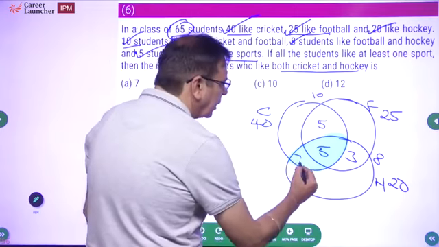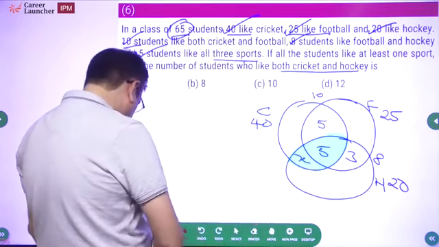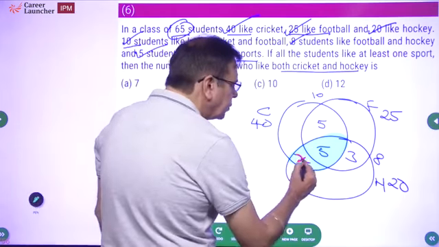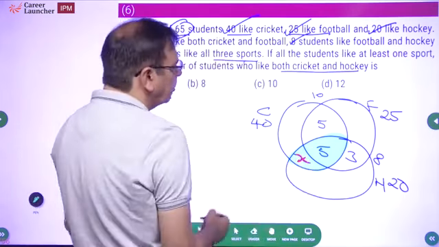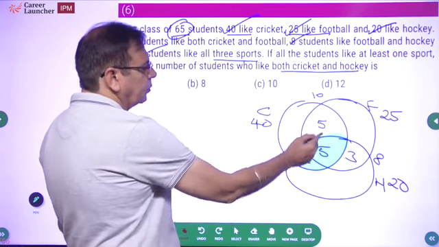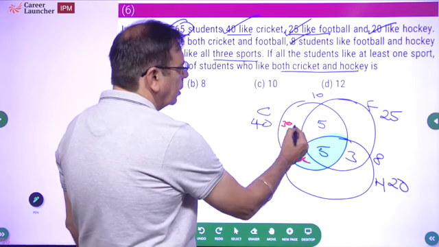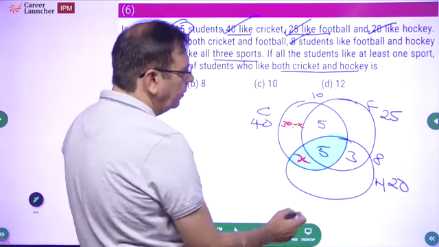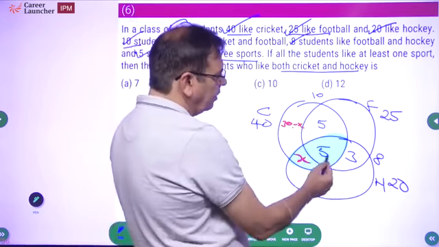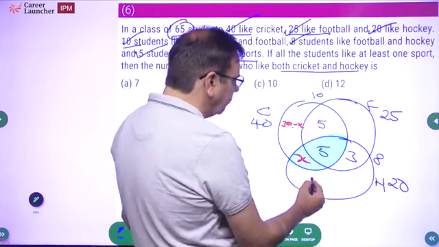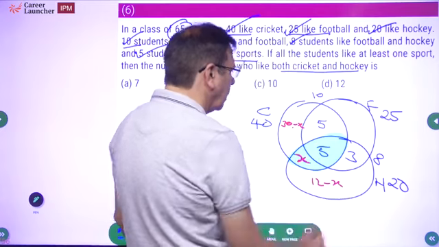Now, if I say this is x, let me just change the color so that we can differentiate between what is given. How much will this be? So this is 5 plus 5, 10, 40. So this is going to be 30 minus x. And what will this be? 20 minus 5 minus 3. That is 12. So 12 is left. So this is 12 minus x.